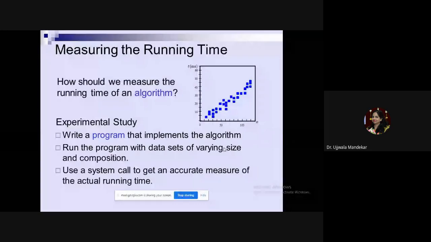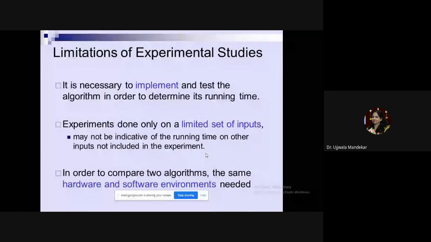Because if you start calculating the efficiency of the algorithm with this measuring technique, you will require a large amount of time. Most of your time will be wasted on measuring the efficiency of the algorithm. So this is not the correct way. Now, what are the limitations of determining the running time? Every time you have to give the input, collect the output, and check the running time. Then you have to manually plot the graph.